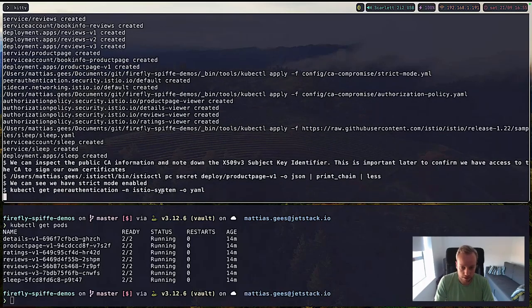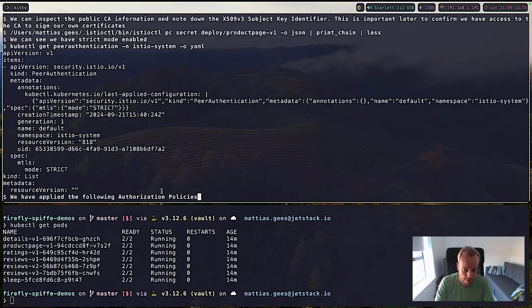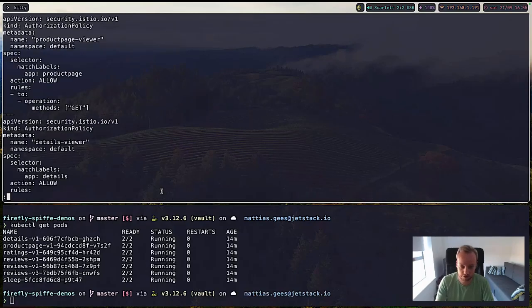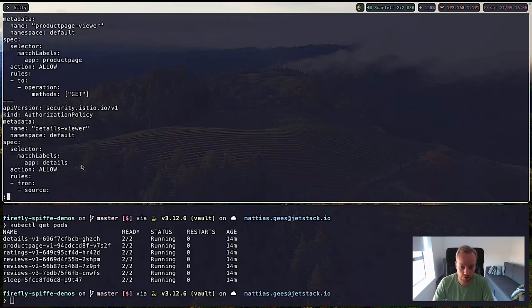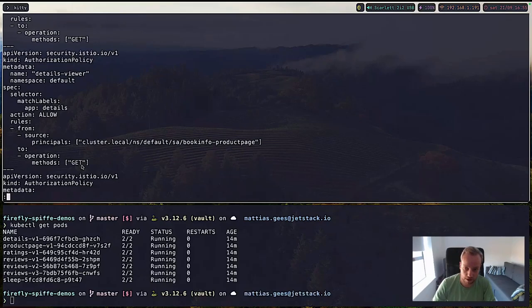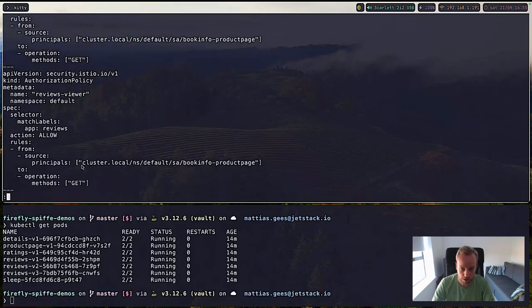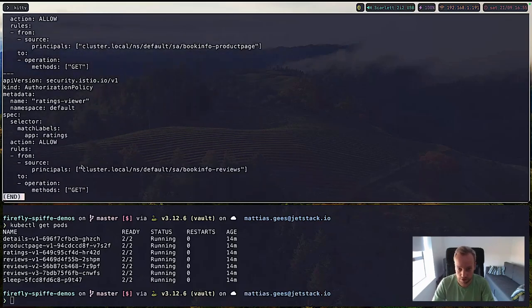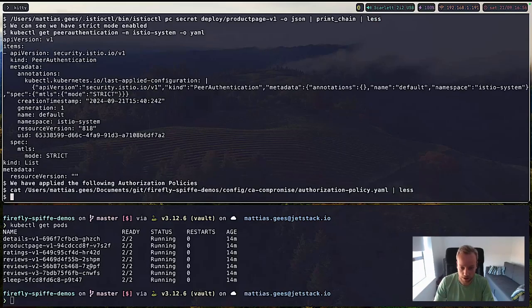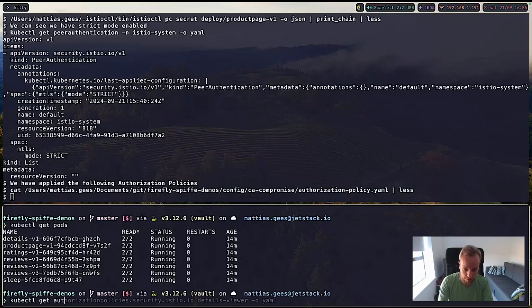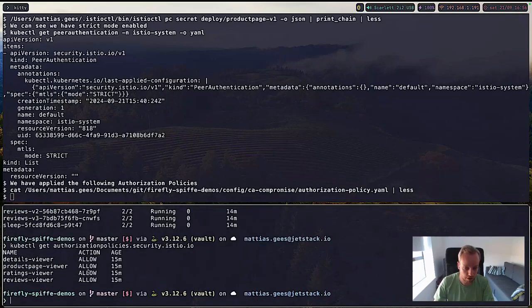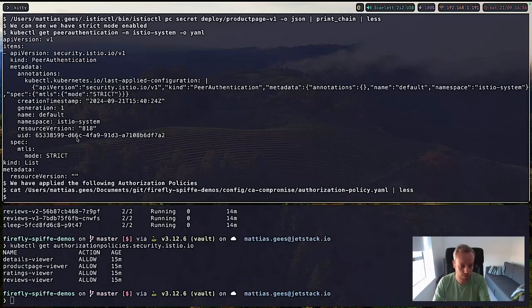We also see that strict is enabled, and we have applied the following authorization rules. You can see details-viewer, productpage-viewer. The details service can only be reached from the product page. We have the reviews one, also only from the product page. And then ratings can only be talked to from the Bookinfo one. This is applied to the Kubernetes cluster, and I'll show this as well. So these are applied and allowed. So now we really have zero trust networking applied.